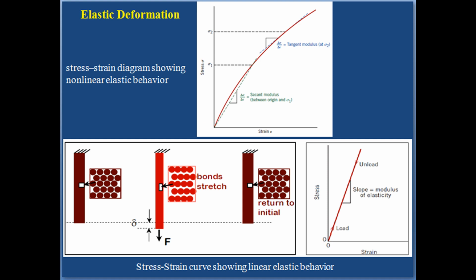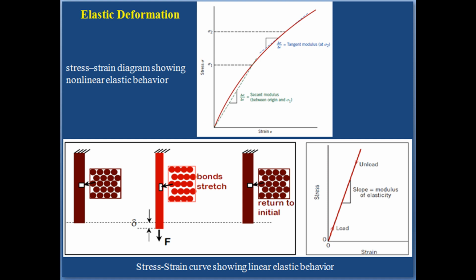Now we will see once again stress strain behavior. The degree to which a structure deforms or strains depends on the magnitude of an imposed stress. For most metals that are stressed in tension and at relatively low levels, stress and strain are proportional to each other.